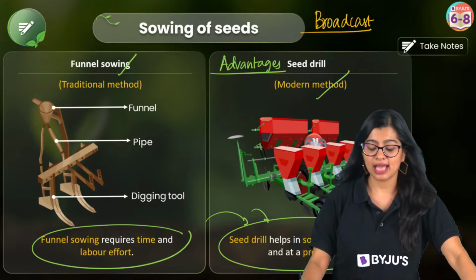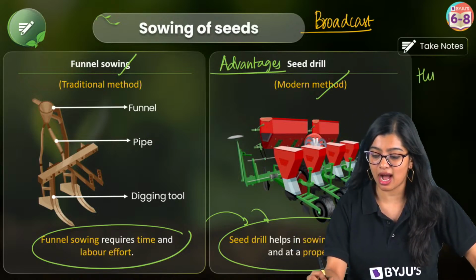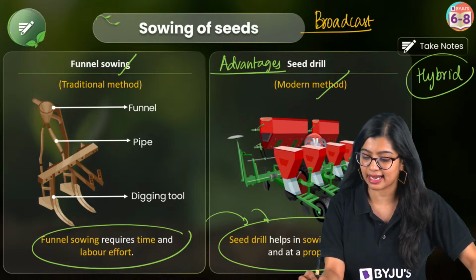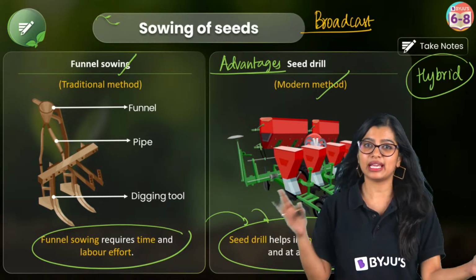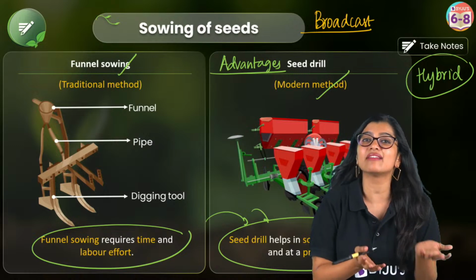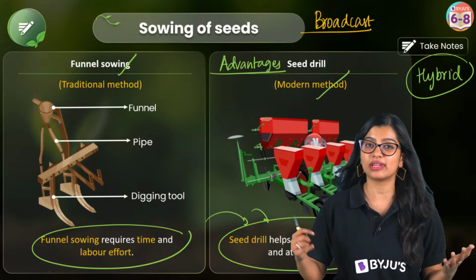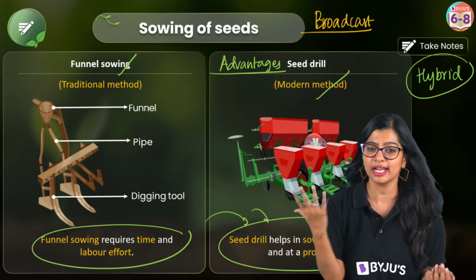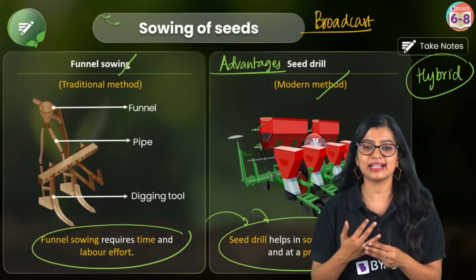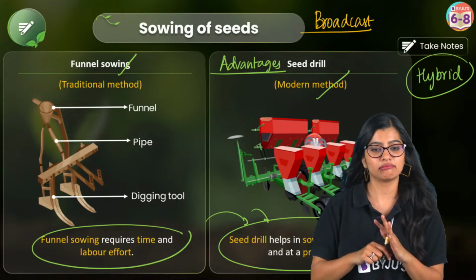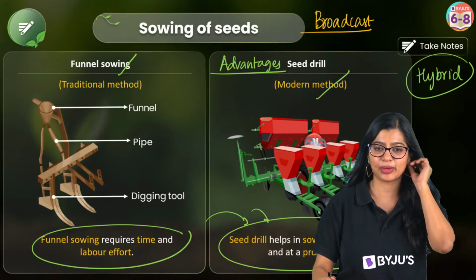Yes, hybrid seeds that are there are basically those seeds, right? So these seeds could be those high yielding varieties, right? So they are modified in their own way so that they get the best yield, right? So this is what we understand as high yielding varieties or hybrid seeds, okay?